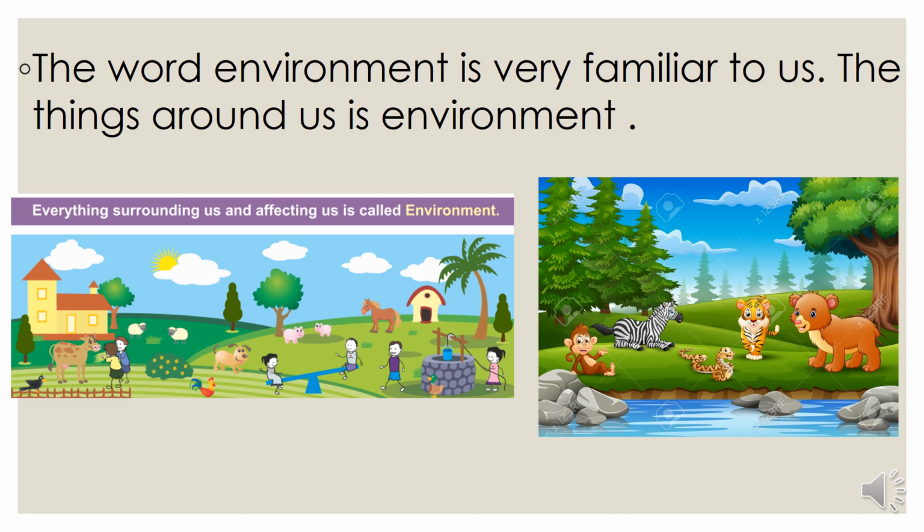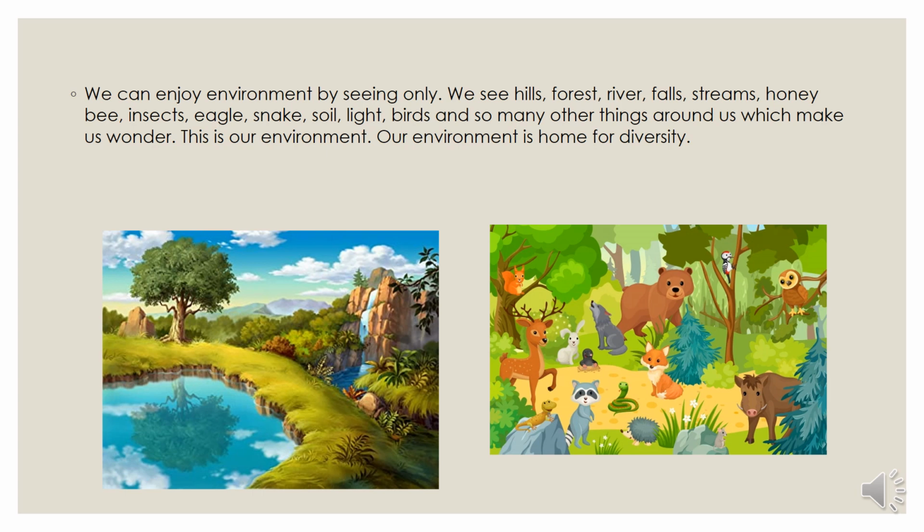parisara. We can enjoy environment by seeing. We see hills, forests, rivers, falls, streams, honeybee, insects, eagle, snake, soil, light, birds, and so many things around us which make us wonder. This is our environment. Our environment is home for diversity. Diversity means variety in different things.